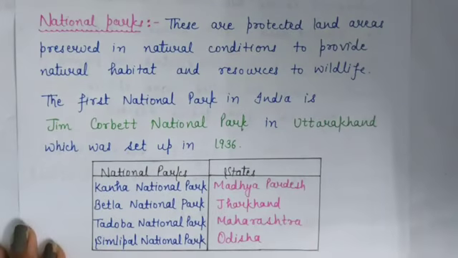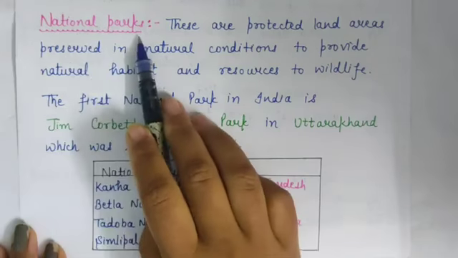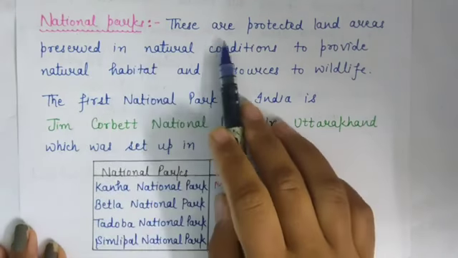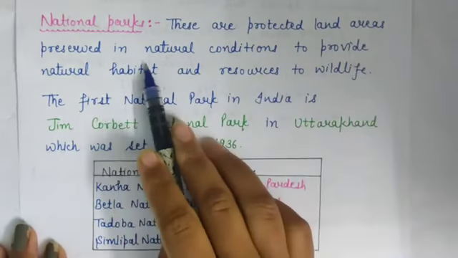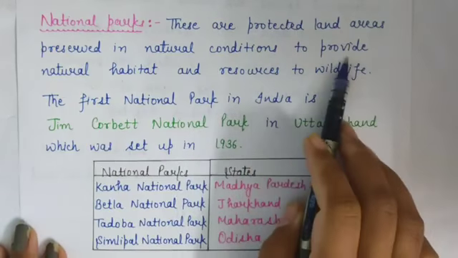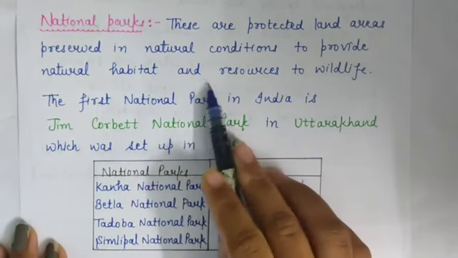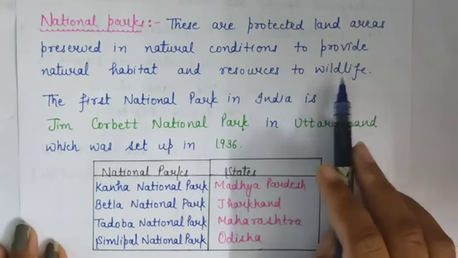Now first protected area is national parks. National parks are protected land areas preserved in natural conditions to provide natural habitat and resources to wildlife.